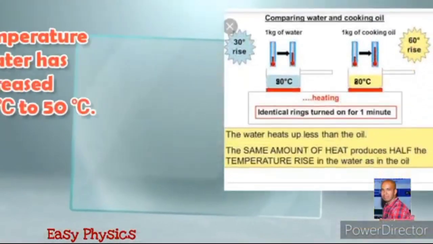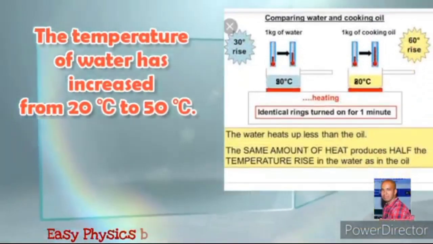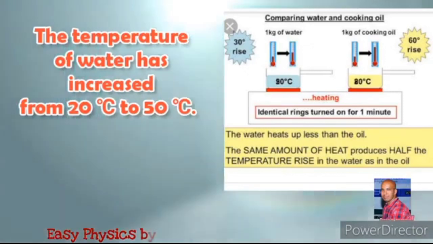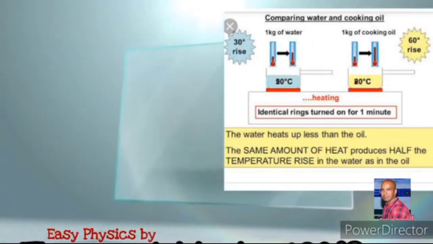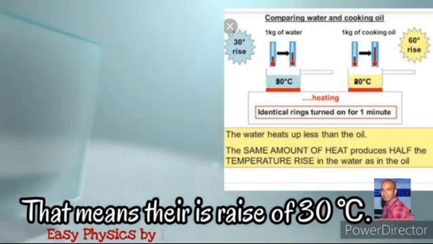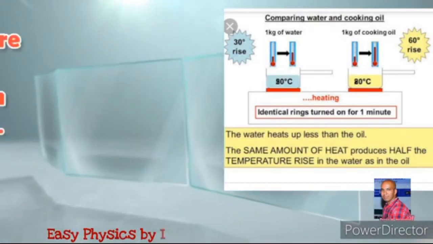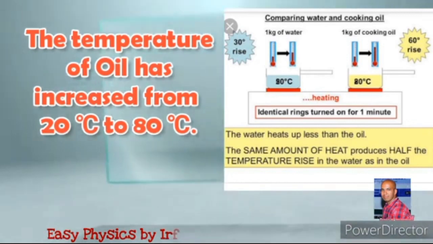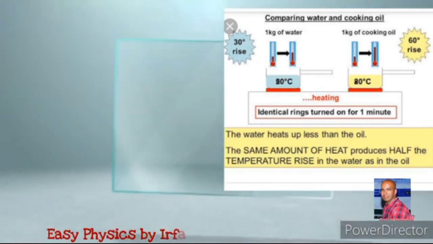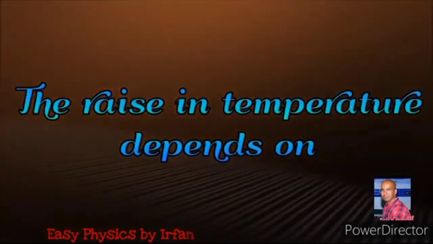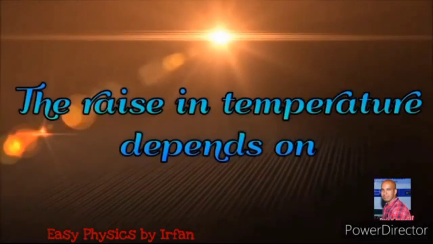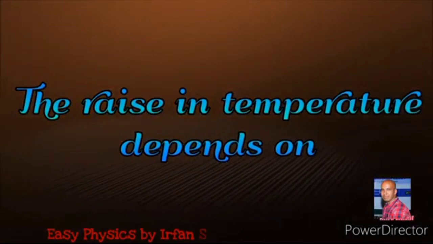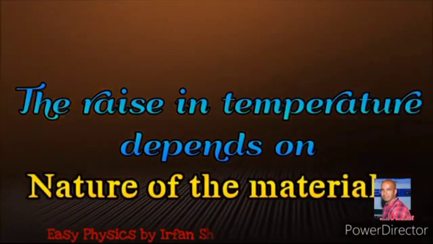See, the water has increased from 20 degrees to 50 degrees. That is, there is a rise of 30 degrees centigrade. And the oil has increased from 20 degrees centigrade to 80 degrees centigrade, 60 degrees raised. So, the rise in temperature depends on the nature of the material.